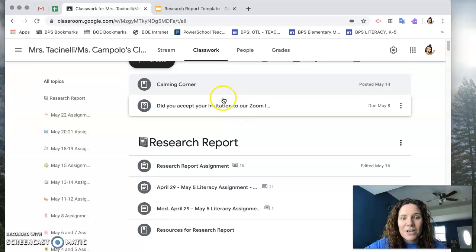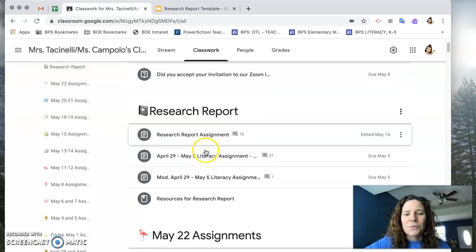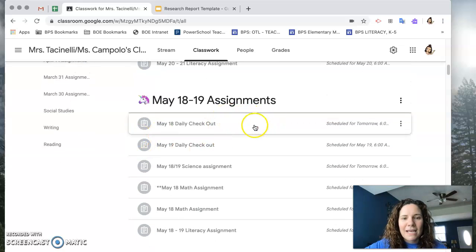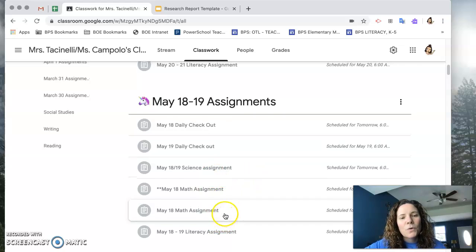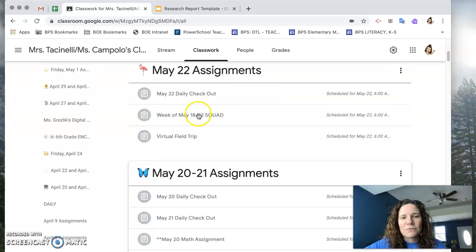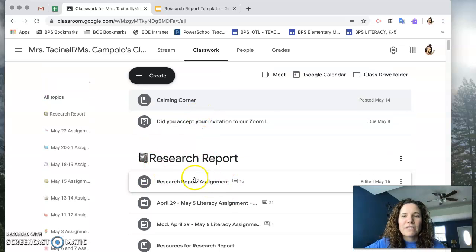One last thing I wanted to also show you is you don't just have your research report. When you scroll down, you will see that you have your May 18th, May 19th assignments, which include your daily checkout as well as science and math work for you. And then Wednesday and Thursday too. So it's not just that. I just put the research report in one area so that it would make it easier for you guys.